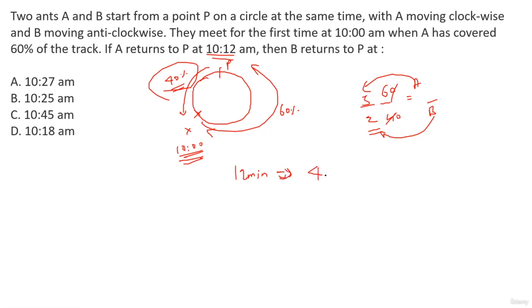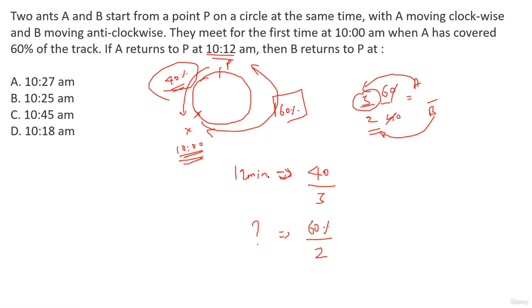Okay, 40% at what speed? A का speed is basically how much, 3 units, right? Okay, so now I want to find out how much time will B take. B को कितना distance travel करना है, 60% travel करना है, right? और B का speed कितना है as per the question, 2, isn't it? So how much time will B take? You can cross multiply and get the answer. So this you can basically reduce.